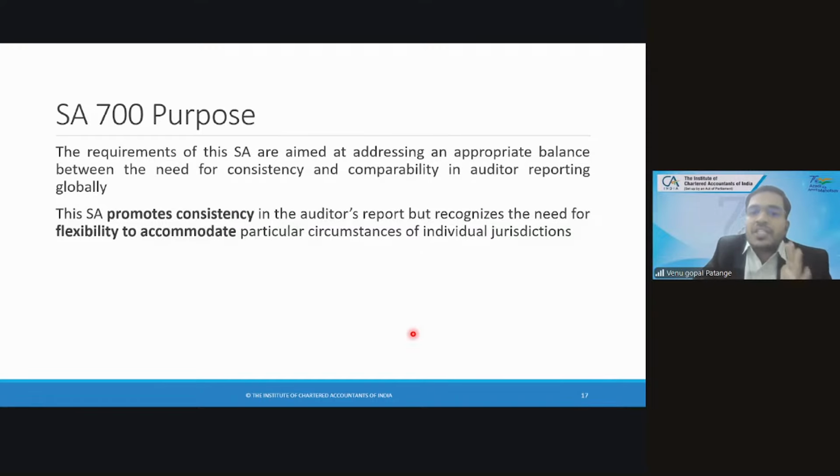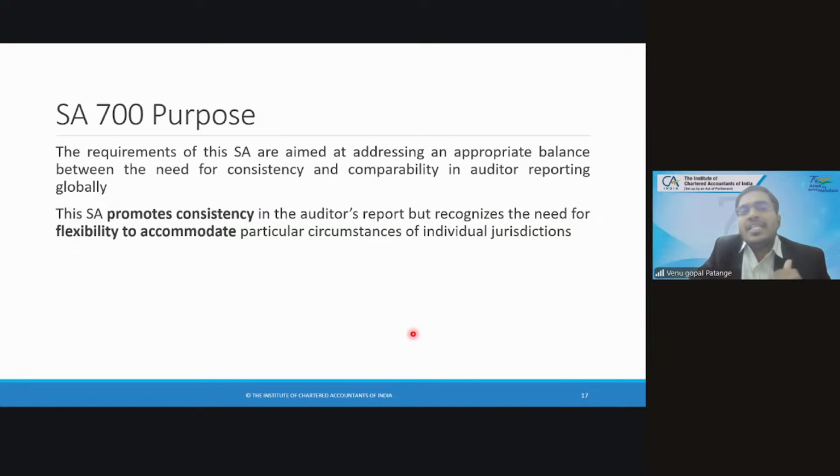So it promotes consistency, number one, and it also gives flexibility. So tell me, give me one example where in audit report you see flexibility and why flexibility is needed. So the flexibility, assuming key audit matter. Every company may not have same key audit matter. Every company may not have same emphasis of matter. So flexibility has to be provided.